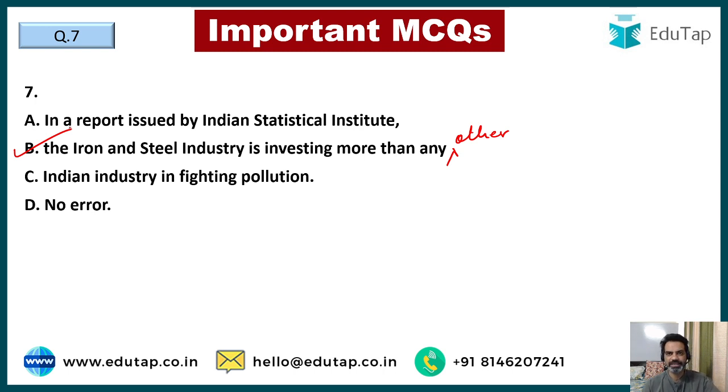So that's how you basically remember. See, if I'm comparing two things and if I say any Indian industry, so that means we are also talking about the iron and steel industry. So it should be any other, excluding iron and steel industry. No other industry is investing as much as the iron and steel industry. That's the whole point. So यहाँ पे हम ऐसे sentences में हम ये नहीं बोलते she is taller than any girl of the class. क्यों any girl में क्या हो गया? Any girl मतलब कोई भी लड़की, तो कोई में तो वो भी आ जाती है. She is taller than any girl of the class या any other girl of the class, कि किसी भी दूसरी लड़की से कंपेयर करो ये उससे लंबी मिलेगी. यहाँ पे हमें any के साथ other use करना होता है, right?